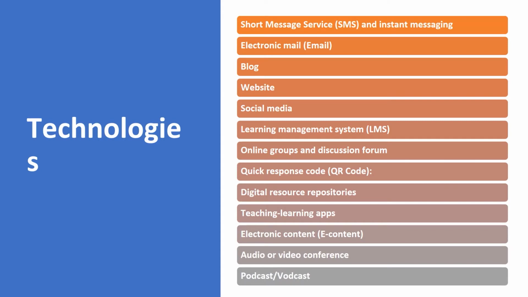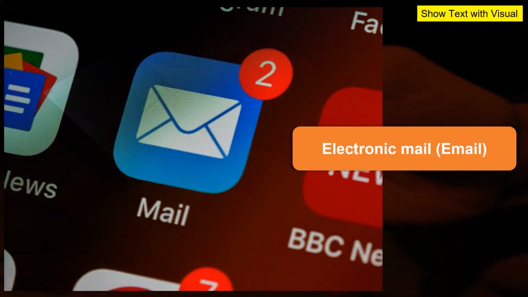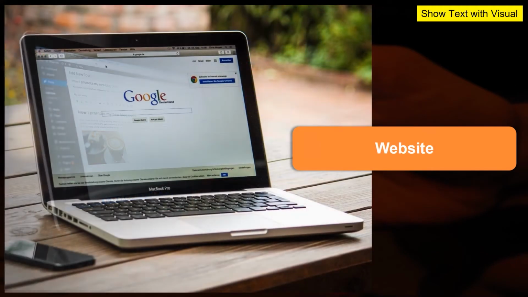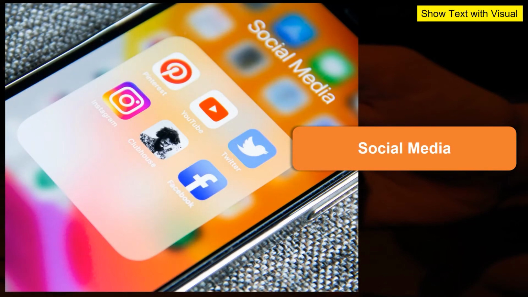Now coming to the softwares, as I was pointing out, technologies do not work on their own. We need to have application softwares. The softwares or programs which are designed specifically to perform a particular action, we call application softwares. It includes short messaging services, SMS or instant messaging services, electronic mails, blogs, websites, I mean personal websites, which teachers or students can create on their own, and social media platforms. There are many social media platforms.